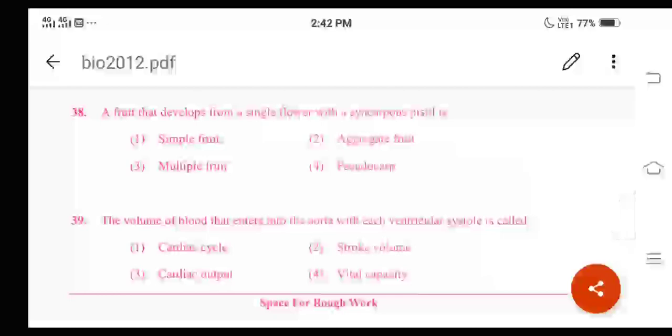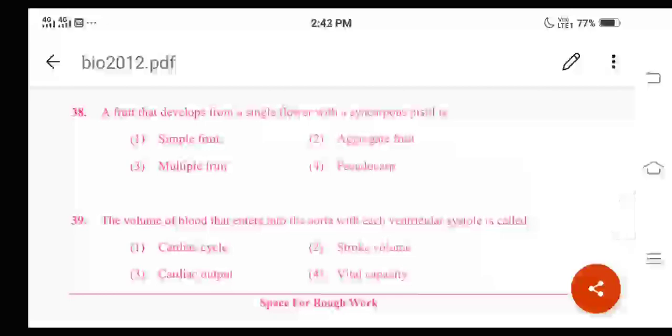Let us understand what we mean by the aggregate fruit. Aggregate fruit means a fruit which is formed from several carpels derived from the same flower. This is called the aggregate fruit. For example, raspberry and Michelia champaca are important examples of the aggregate fruit. And third one is multiple fruit.